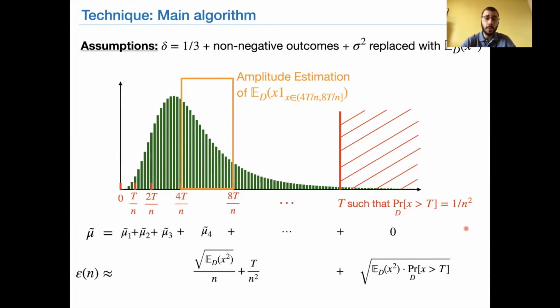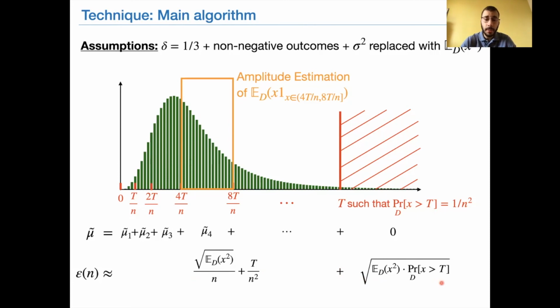Now, if we compute the error bound, I will not go into too much detail, but the computation is pretty simple. You can show that for the part of the distribution which is below the truncation level, the error will be on the order of this quantity. And then for the part which is above the truncation level and which is not estimated, the error will be on the order of this second quantity.